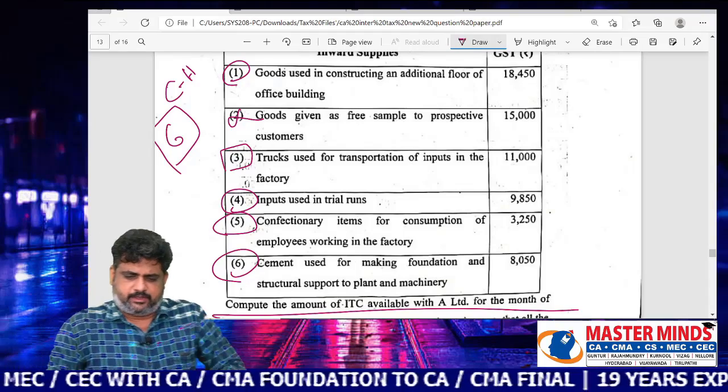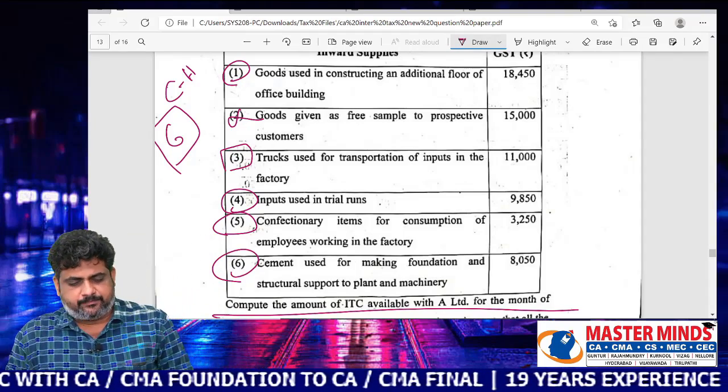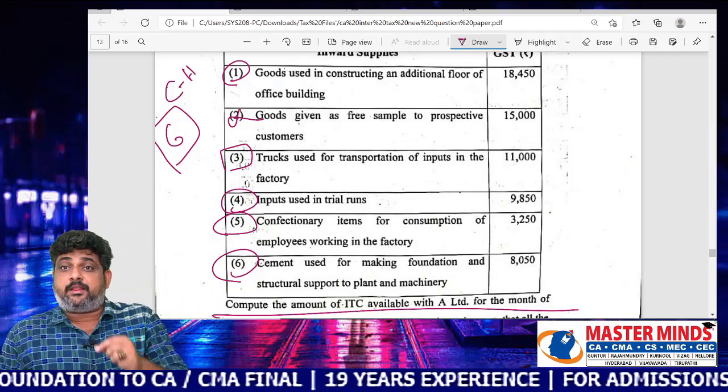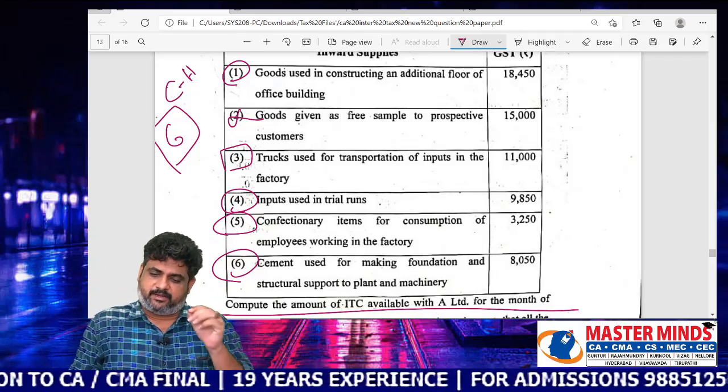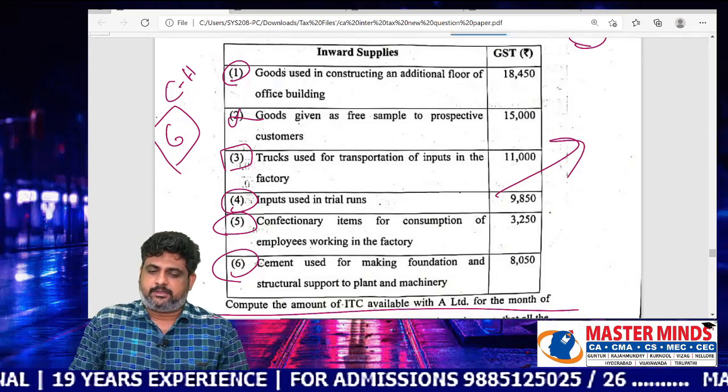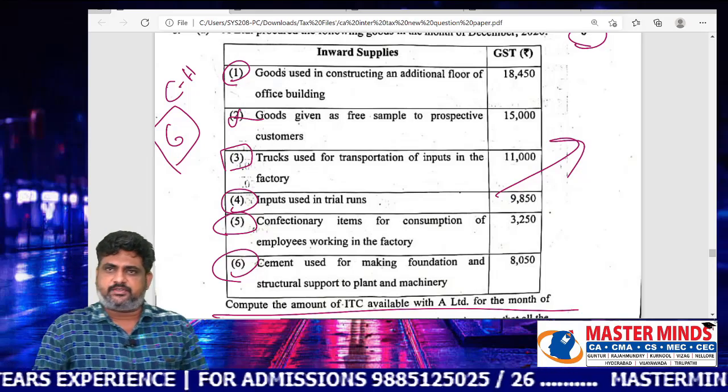If you observe this particular problem number 6a, even the wordings of problem number 6 are almost there as they are in our material.